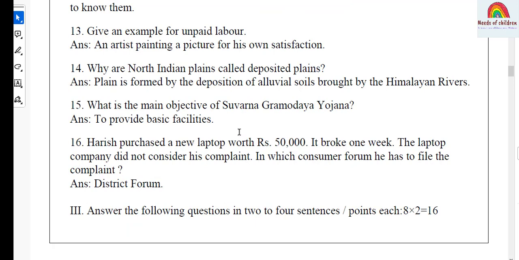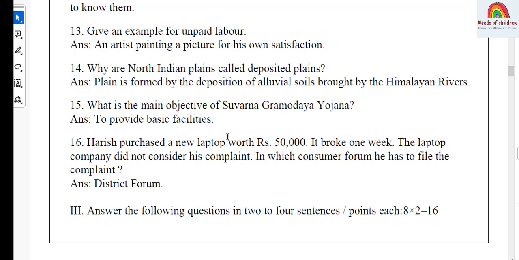Next question, it is from economics, lesson rural development. And the question, what is the main objective of Suvarna Gramodaya Yojana? And the answer, to provide basic facilities. Let's see the second main's last question, one word answer.